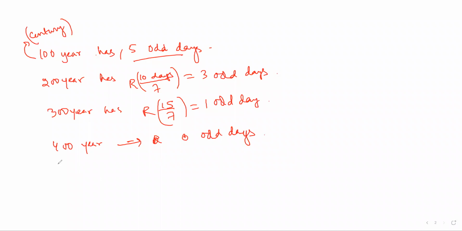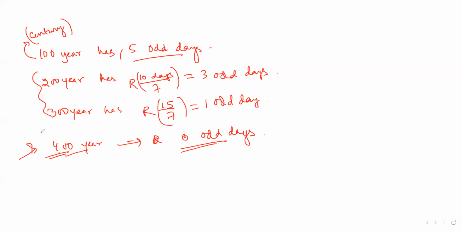So it doesn't work like that. Multiplying the odd days of 100 years, 3, 2, up to 300, would give 20, right? So 6 odd days, and that is not the correct answer. So you have to watch out here. The method is different. All you have to remember is that 400 years have 0 odd days.